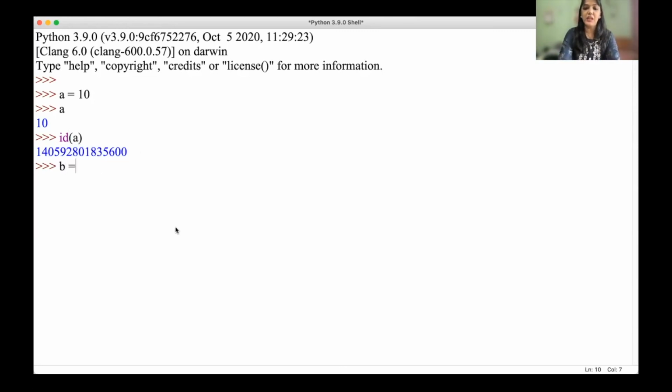If I say b equal to 20, and I want to know the address of b, I'll say id b, and you will get some different value. You can see the values are different, right?